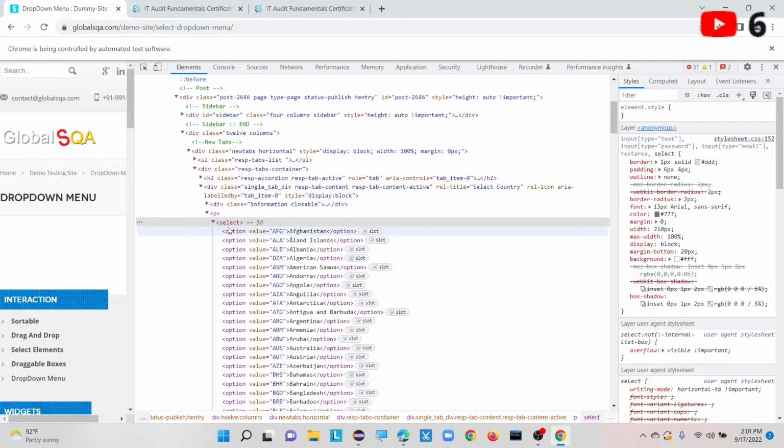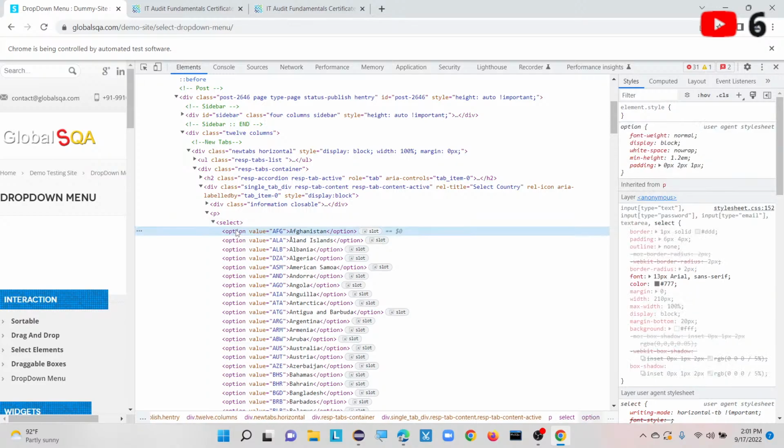And what is this option here? You can see there are many options, right? Option is a tag name used to define the elements inside the drop down list. If I want to define Afghanistan, Aland Islands, Albania, Algeria, American Samoa, Andorra, Angola, Anguilla, then I need to use one option tag for each inside this particular select tag.